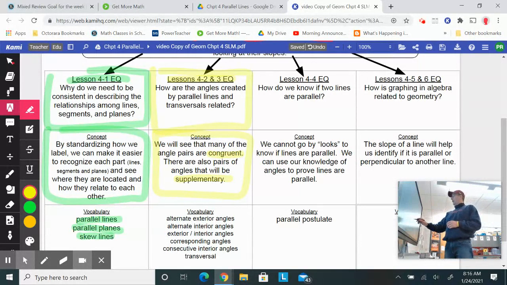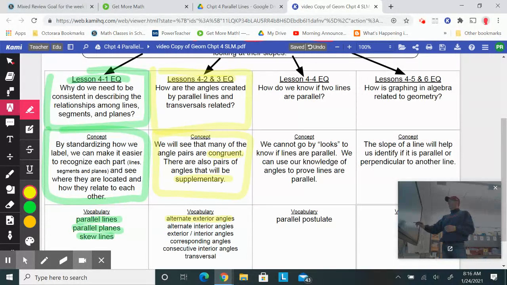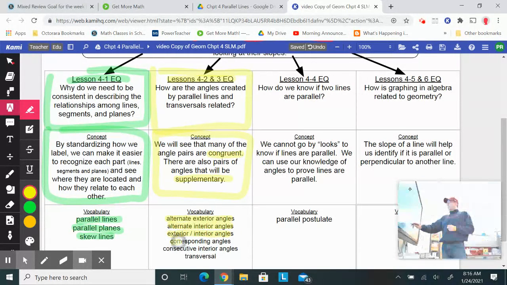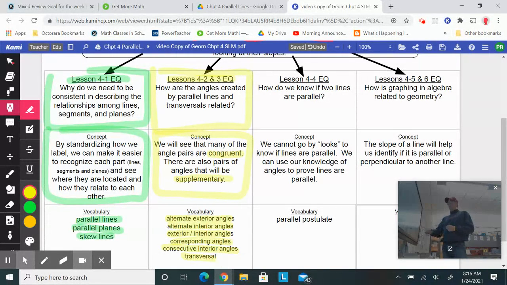And look at all the vocabulary. There's alternate exterior, alternate interior angles, exterior, interior angles, corresponding angles, consecutive interior angles, and the word transversal.